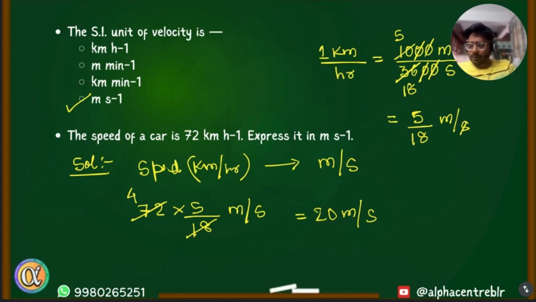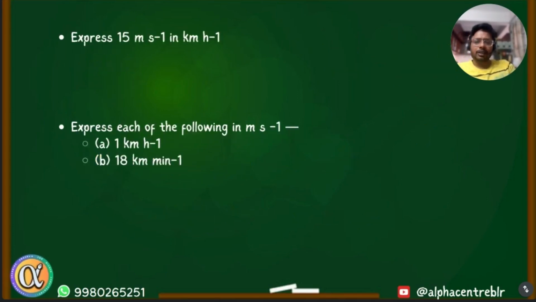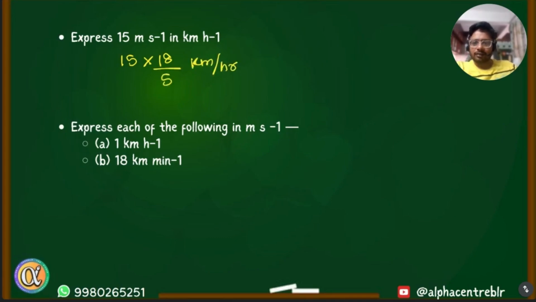Moving to the next question. This time we need to convert from meters per second to kilometers per hour. Express 15 meters per second in kilometers per hour. 15 into 18 by 5. Here we do 18 by 5, the reverse. 5 goes into 15 three times, and 18 threes are 54.